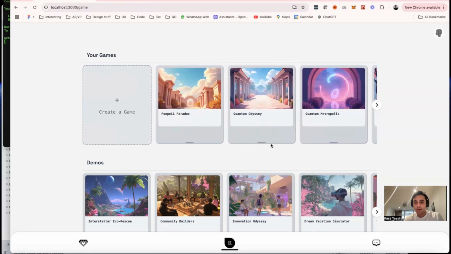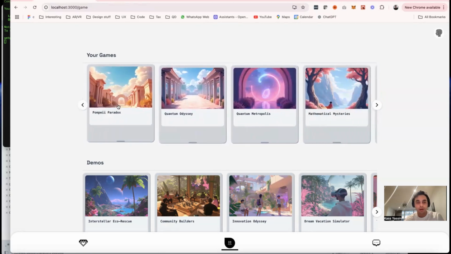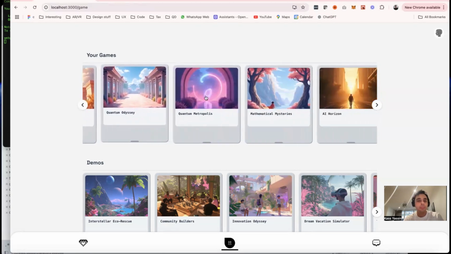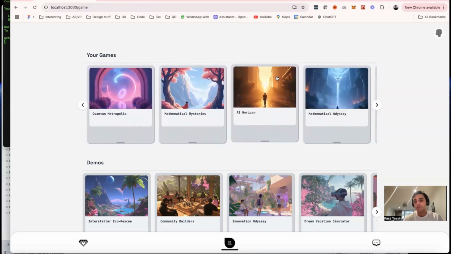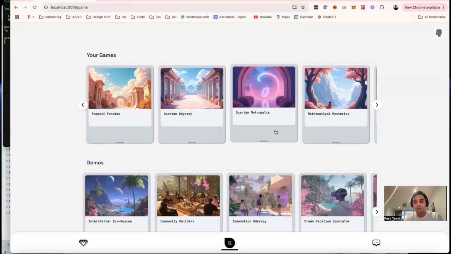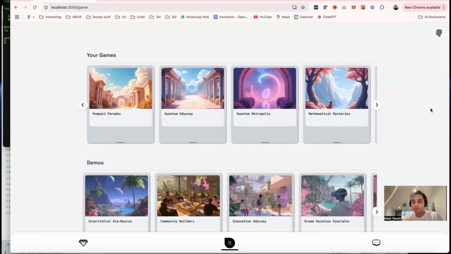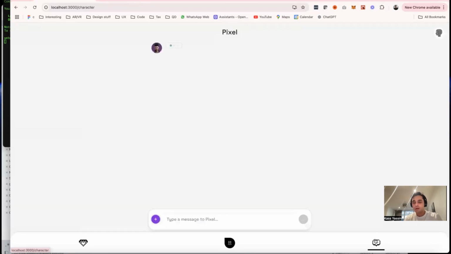They can be super personalized. I was exploring going back to ancient Pompeii, quantum computing, mathematical mysteries, the future of AI, all that kind of stuff. So these are all the stuff that I was personally interested in, but your ones would look probably very different.